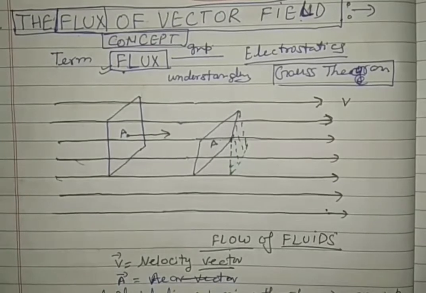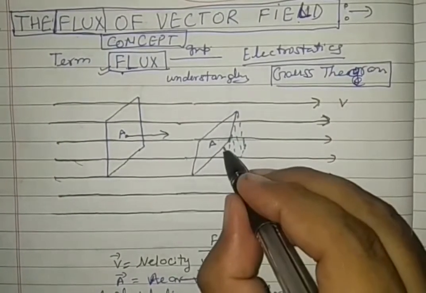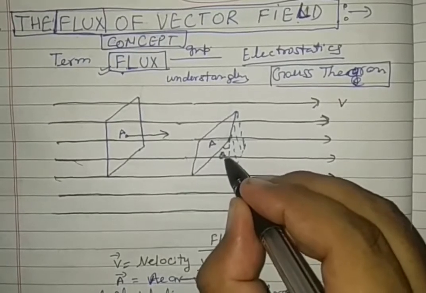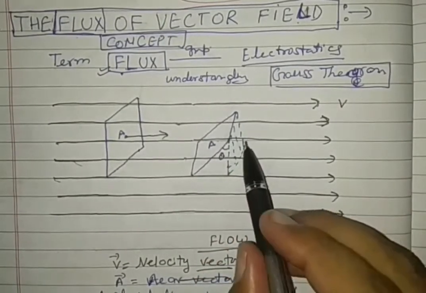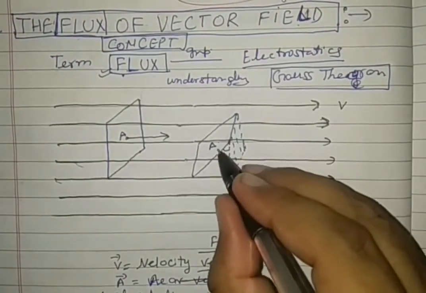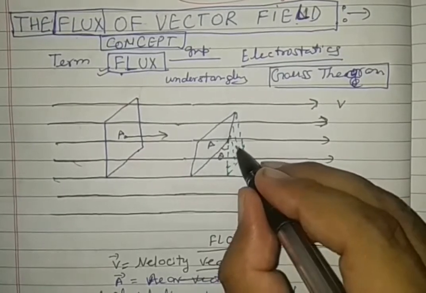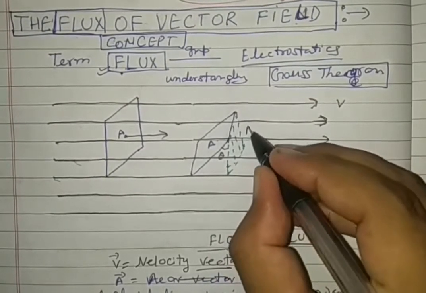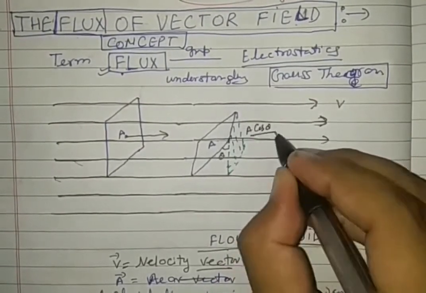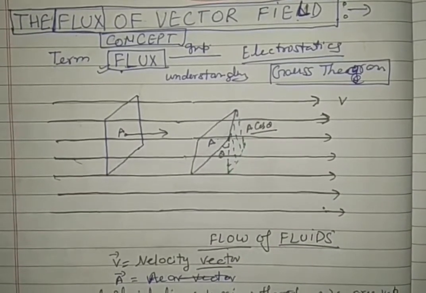Area vector. Now it is slanted. Then see this angle, let it be theta. And the lines of force are passing through the shaded area. When we compare this area with the natural area, here the area is less. And this area is considered as A cos theta, A cos theta passing through it.